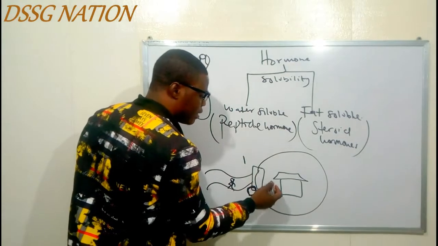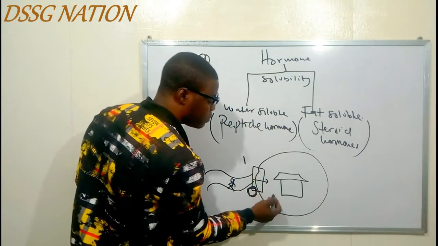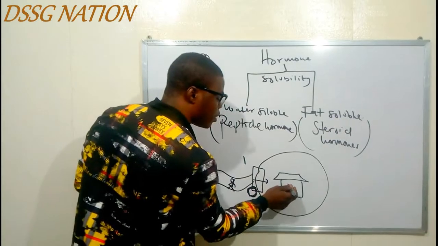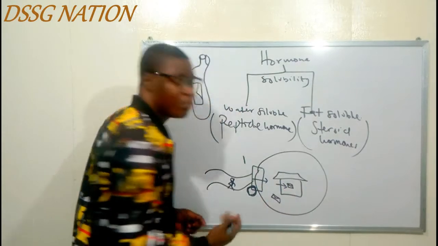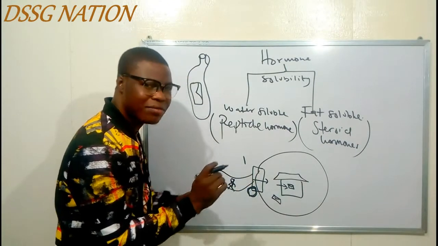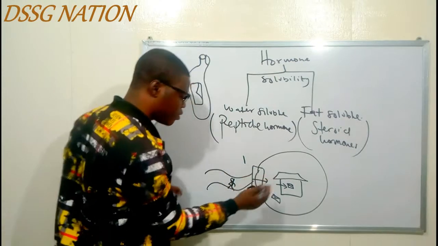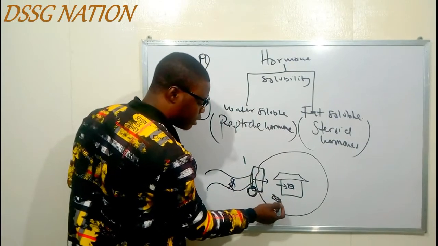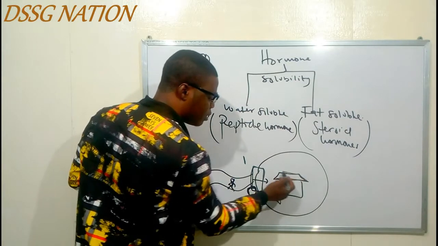Now, I said the postman can enter if there is a gate man, and if there is nobody at home, they can just put it anywhere within the compound. And if there are some people at home, the postman can just enter and drop the letter with anybody that he or she meets in the house. Which means we have 3 sites for receiving the letters. The first one is just by the gate, the second one is in the compound, and the last one is in the house where people are living.